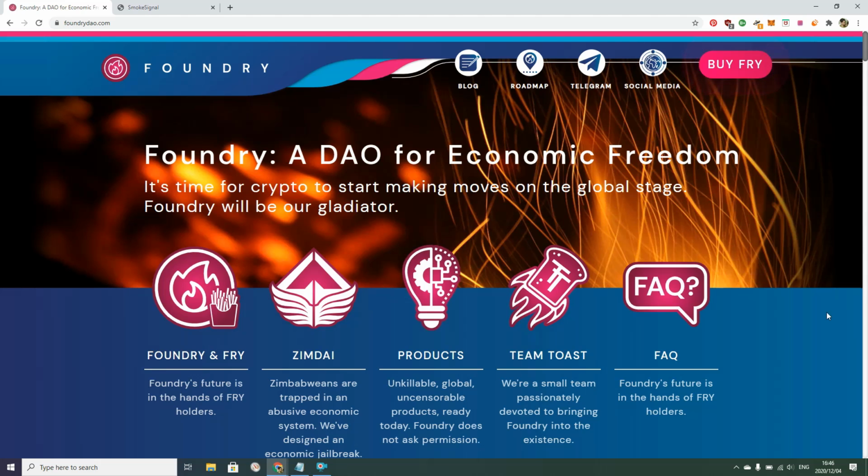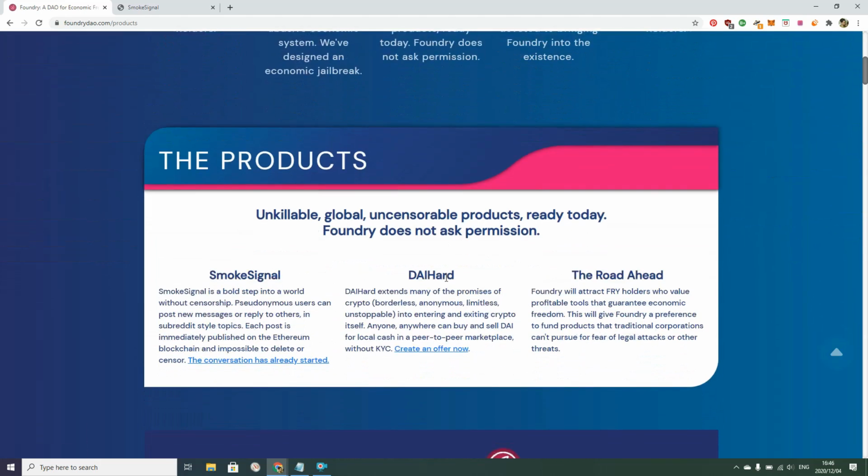SmokeSignal is a Foundry project, the second live product in the Foundry asset pool to be exact. SmokeSignal is a guaranteed free speech platform that allows anyone to reliably voice their opinion through the novel mechanism of burning money. SmokeSignal goes far further than traditional free speech platforms in that it cannot be censored by anyone, not even its creators. This means pseudonymous users can post to topics and reply in a nested fashion, and each post is impossible to delete as the posts now live on the Ethereum blockchain.